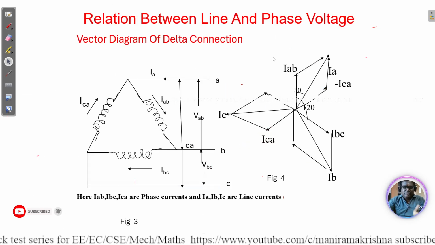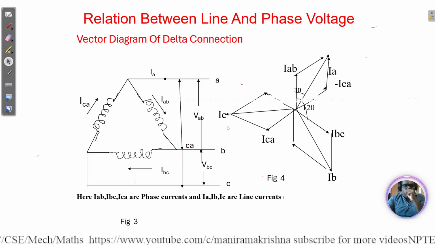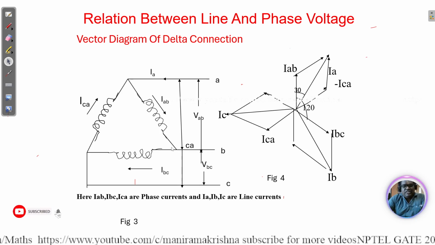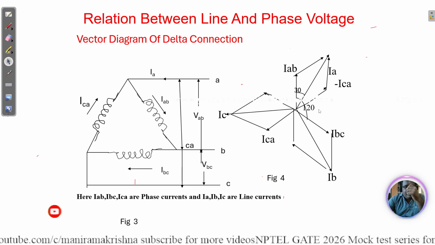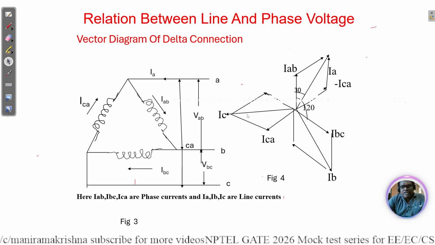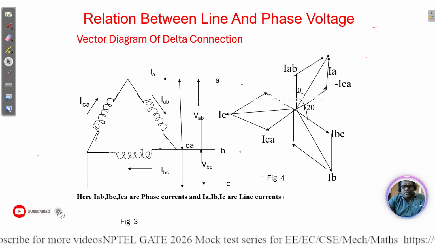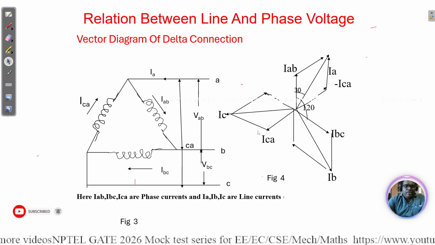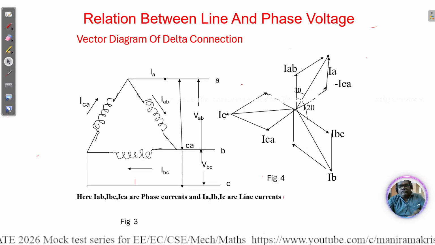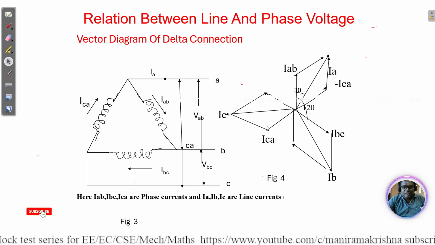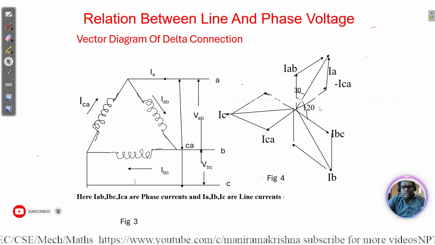Here we can see the phasor diagram. How can we draw the phasor diagram? But the current is not the same in the delta, it is different. Similar to what was drawn previously, we can draw the phasor diagram here also. For the star connection we drew the phasor current; for the delta connection we have to draw it for the line as well. Both are the same.